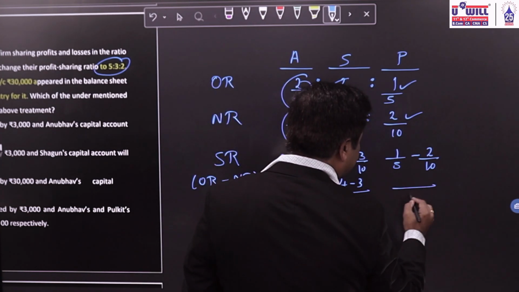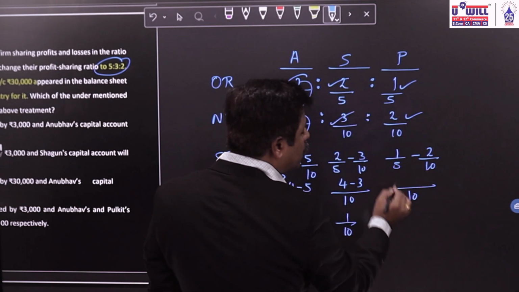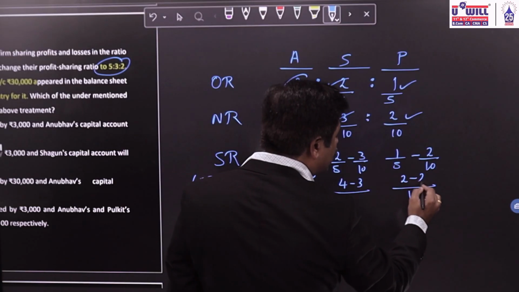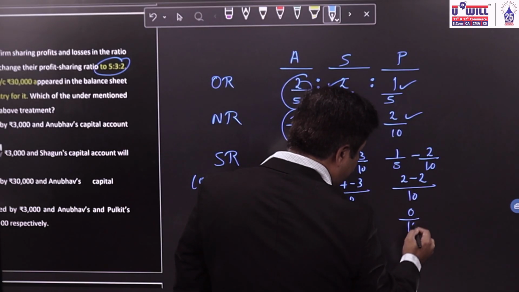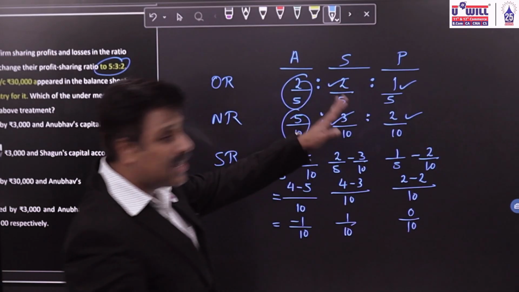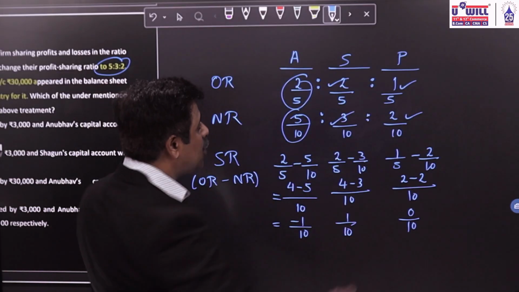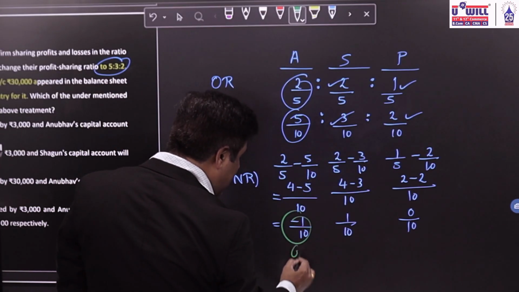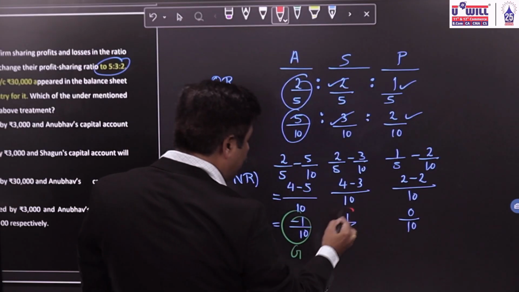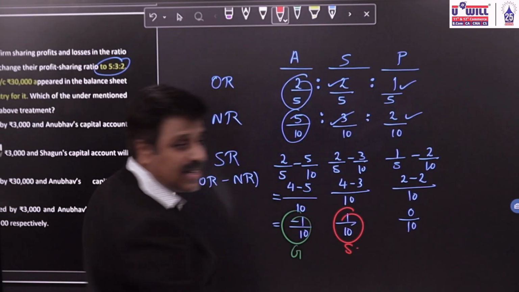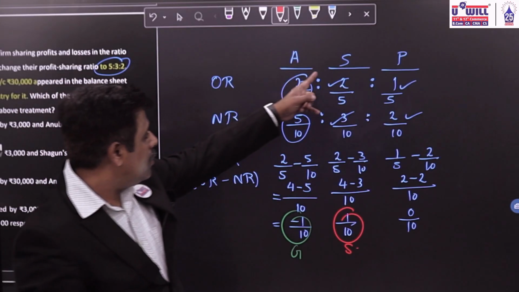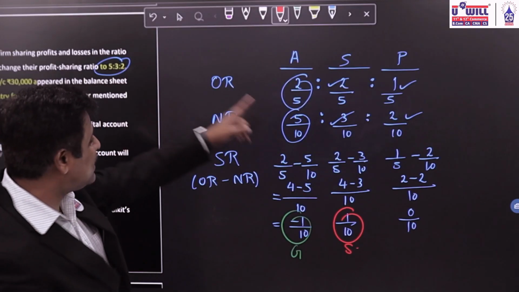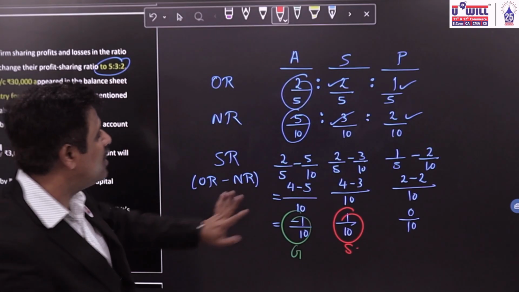And over here, 1 into 2, 2 minus 2, 0 by 10. So Pulkit neither gains nor sacrifices. And over here, minus 1 by 10 means gain, and positive 1 by 10 means sacrifice. Second partner Shagun is sacrificing, first partner Anubhav is gaining.